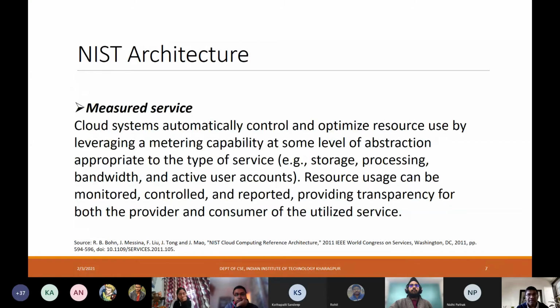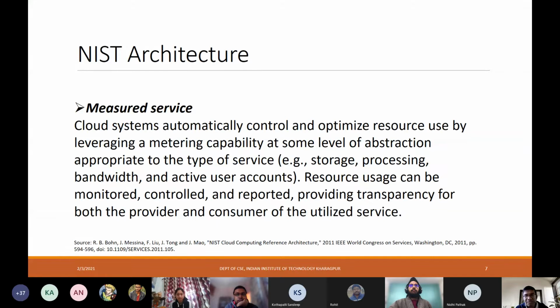Measured service, everything is measured. It's a utility, so the utility computing perspective is applied over here. This is measured, and whatever units are required for the consumer, they pay for those many units, and they do not have to pay more.